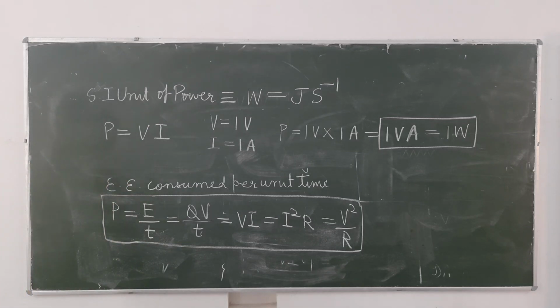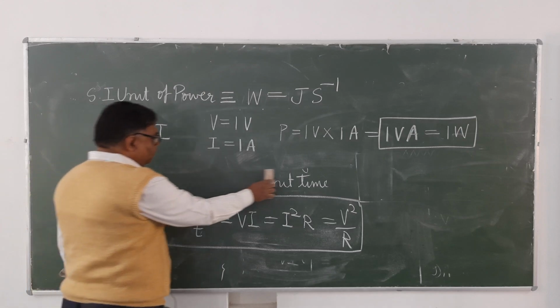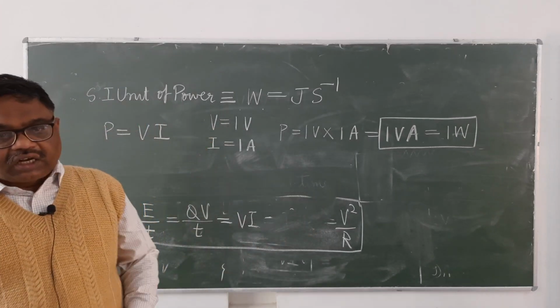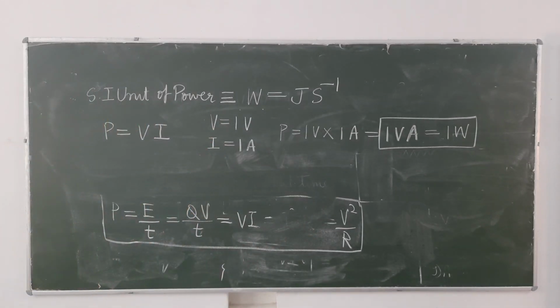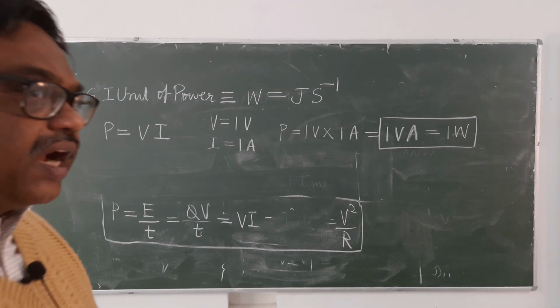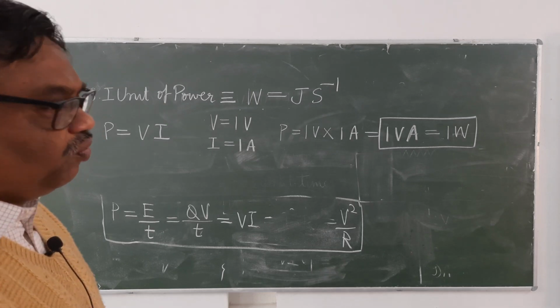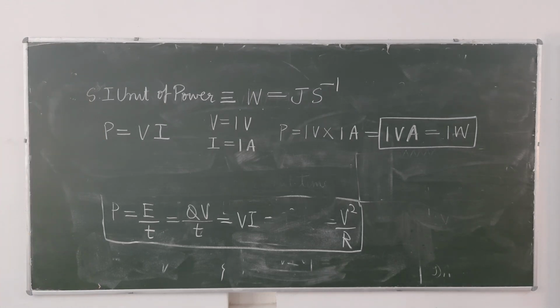You write down: electrical power is said to be 1 watt if 1 ampere current flows at a potential difference of 1 volt.